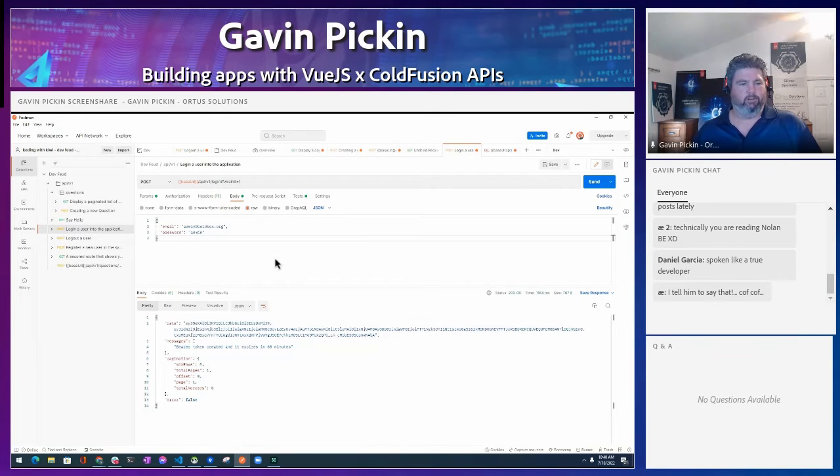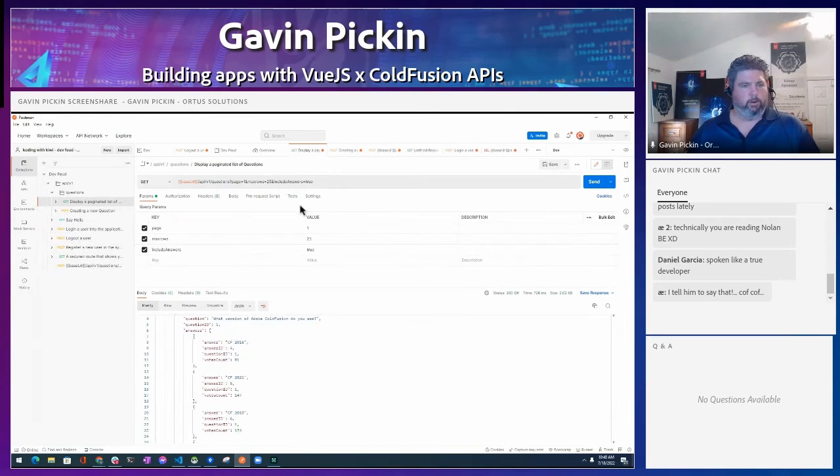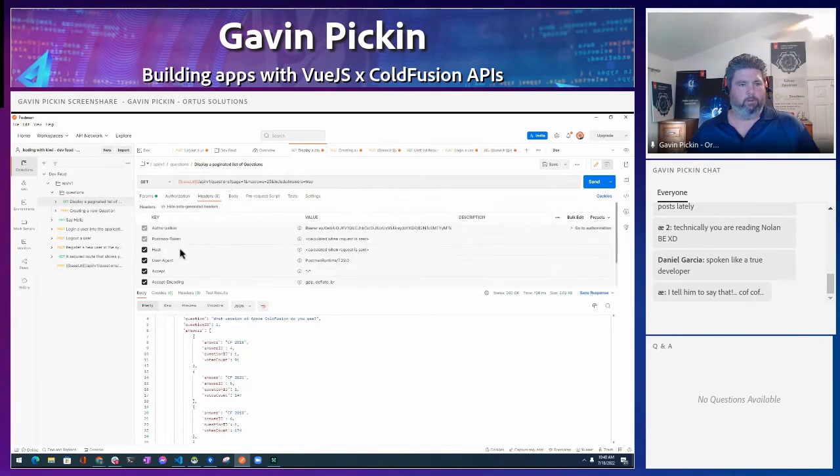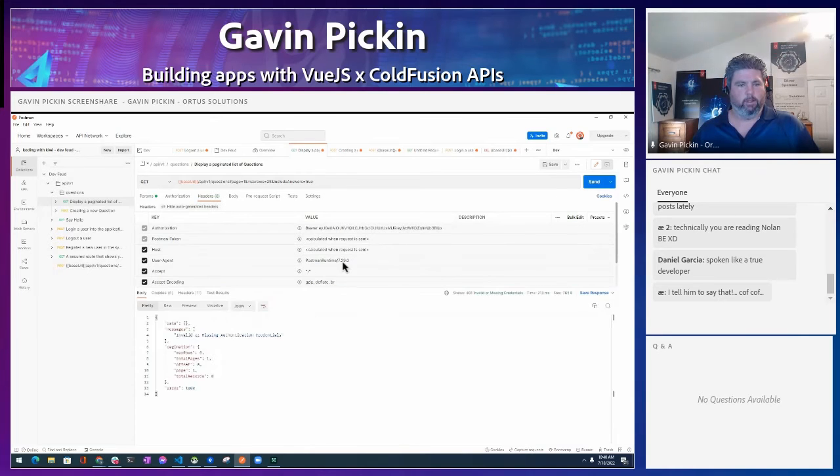And then you can make it so that when you get a list of questions, we can include that as part of our authentication. So we can come in here and add the right authentication we need. Right now the authentication is here already. So if we try to send this, it's not working. Oops, I probably have to log in again.